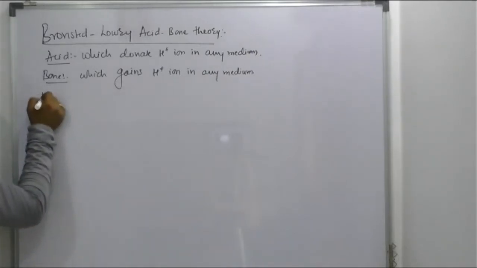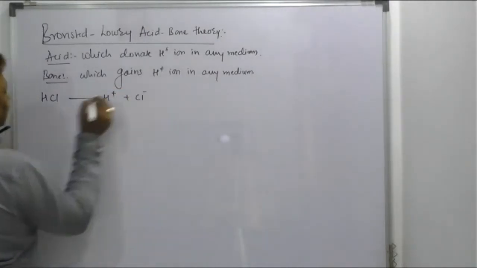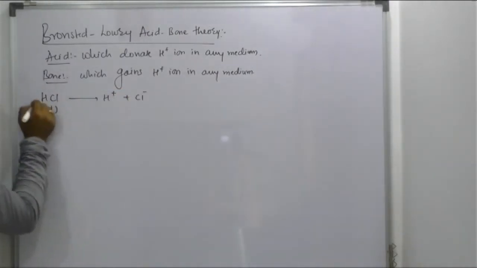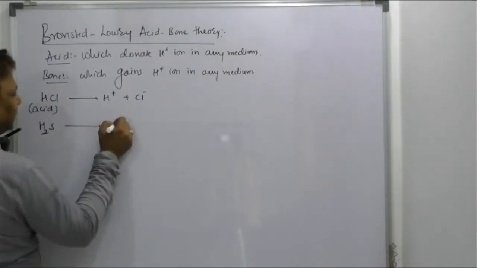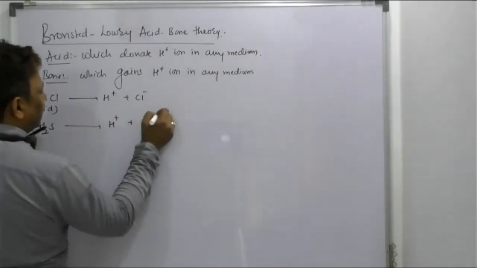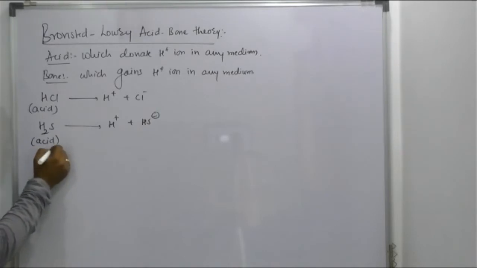So I'll give you an example. HCl has a tendency to provide the H plus ion, which means it is an acid. How about H2S? It also has a tendency to provide H plus and becomes HS minus. It gives H plus, so it is a Bronsted acid. One more example, take HNO3.